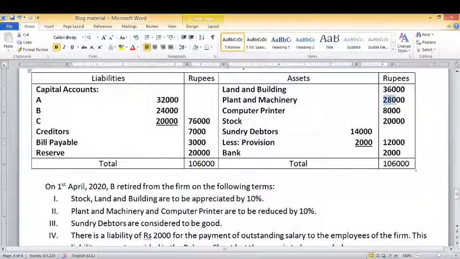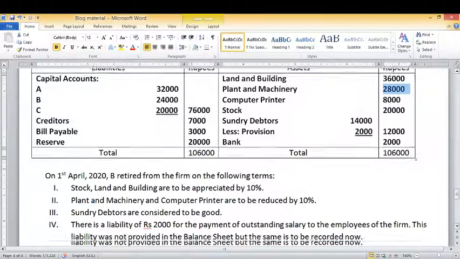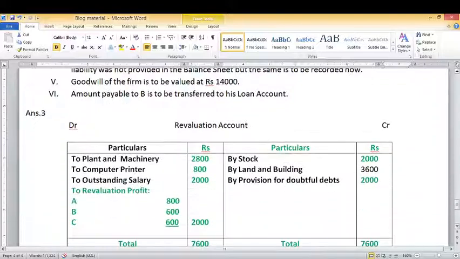In the balance sheet, plant and machinery is given 28,000. So it is decreasing by 10%. So it is a case of loss. Decrease in the value of assets is recorded on the debit side of the revaluation account. So we will record it as to plant and machinery 2,800.